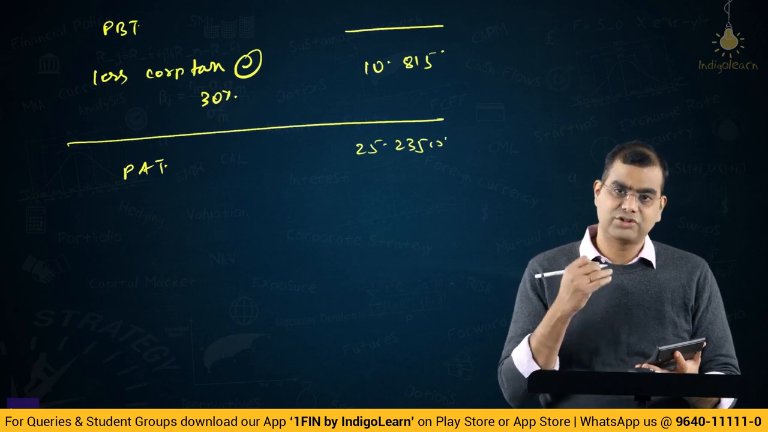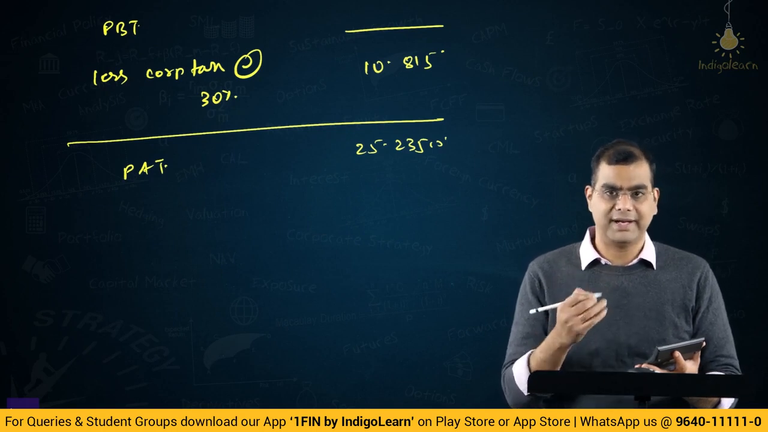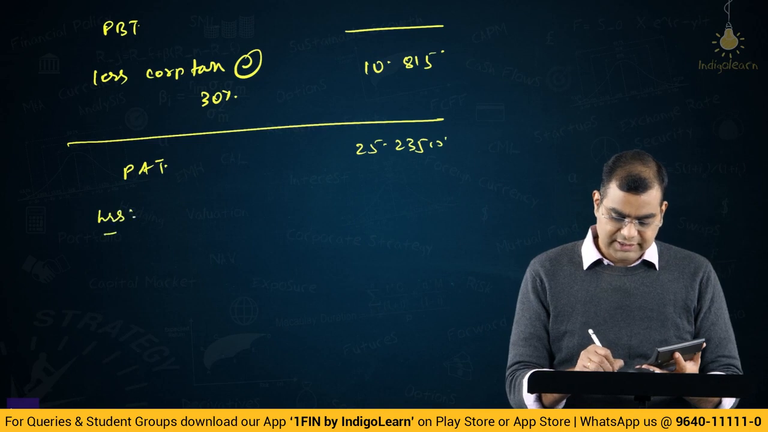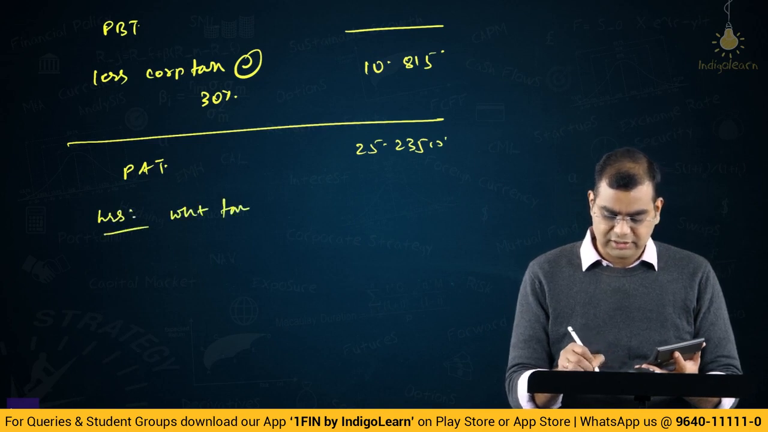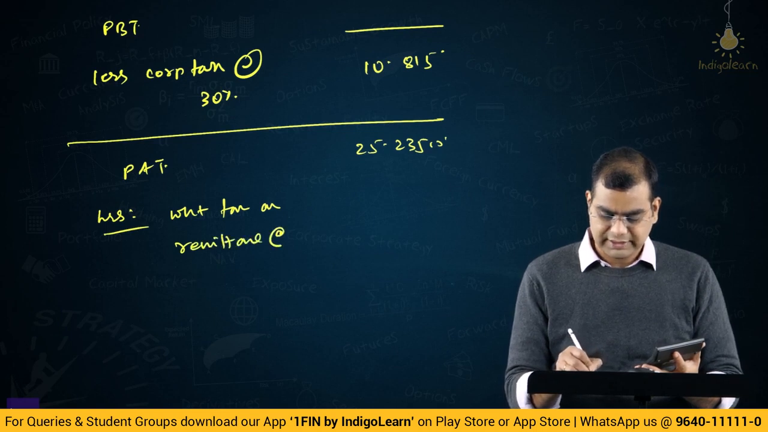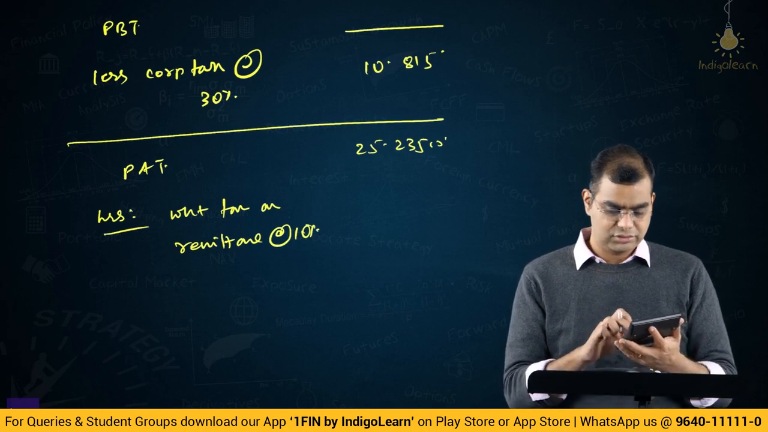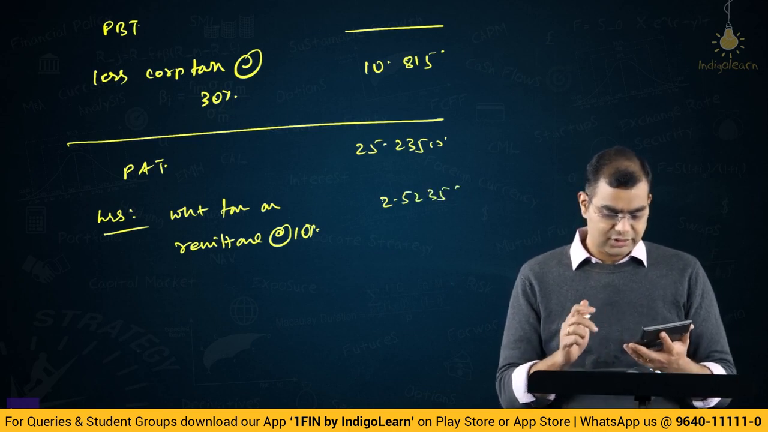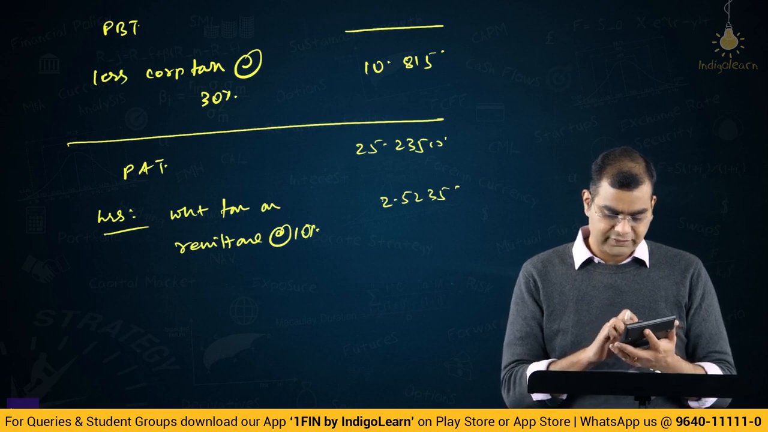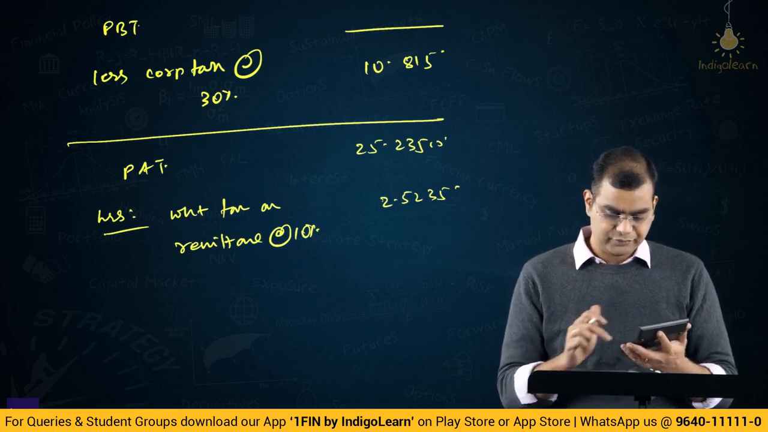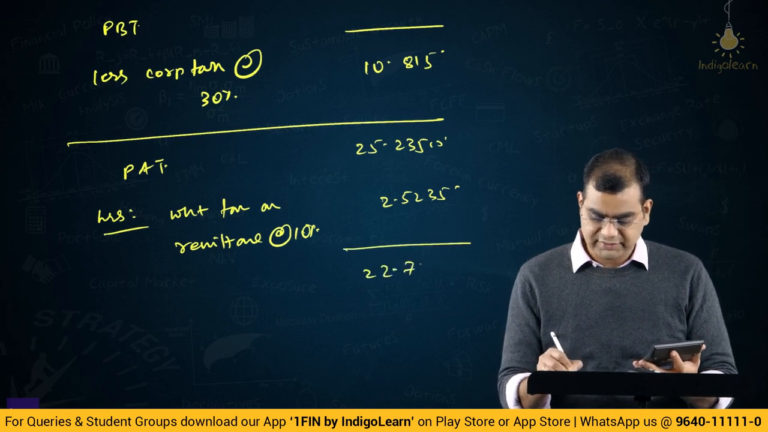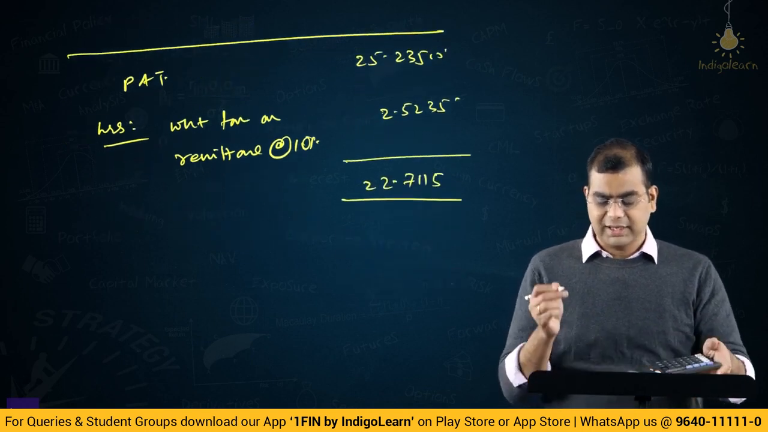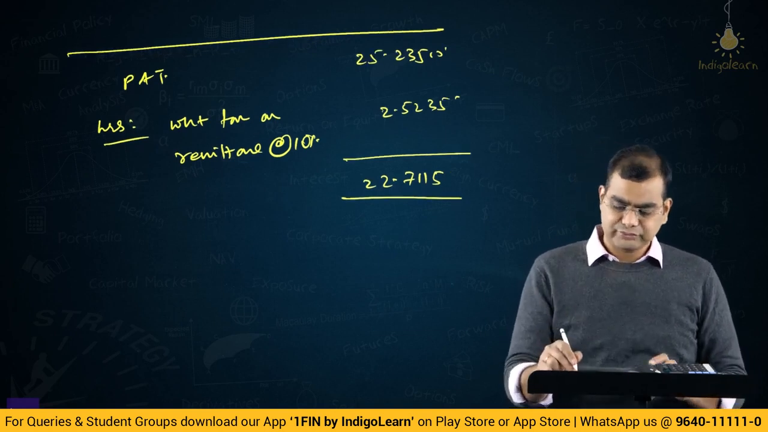Now on this PAT, let us assume the full PAT is remitted. So, less withholding tax on remittance at 10%, right. So 25.235 into 0.1 is 2.5235. So if you subtract those, 25.235 minus 10%, you will get 22.7115 crores, right. Now, this is the amount that is remitted there.